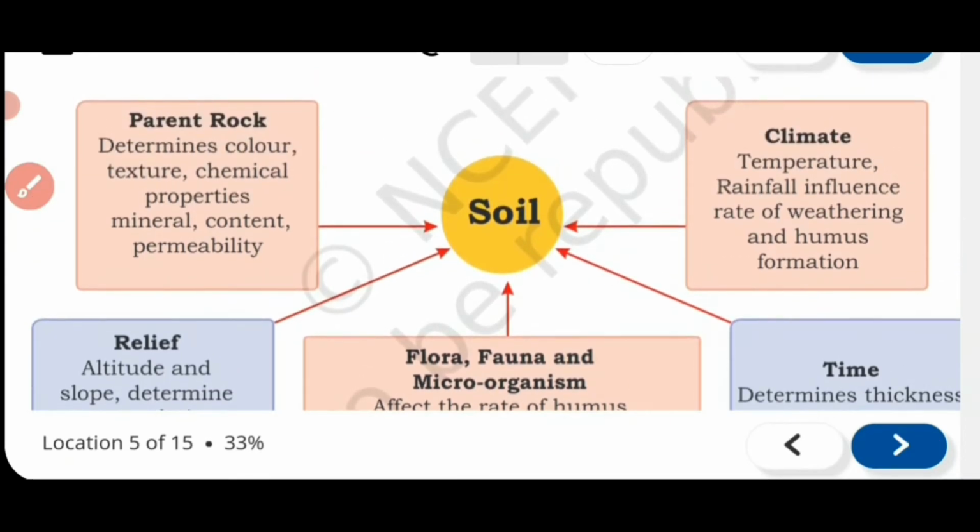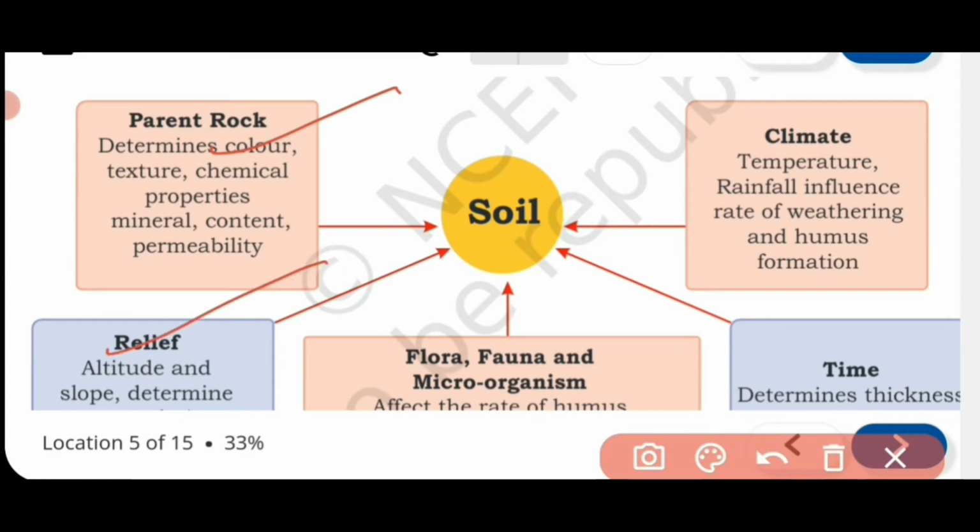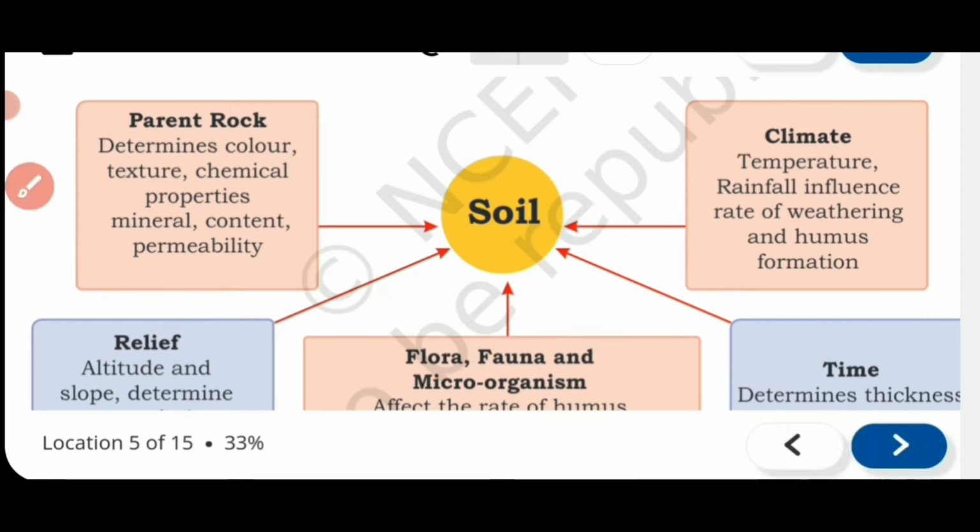The first factor is given parent rock, second factor is given relief, third factor is given climate, fourth is given flora, fauna and microorganisms, fifth is given time. So these are the 5 factors which are helping in the formation of soil.